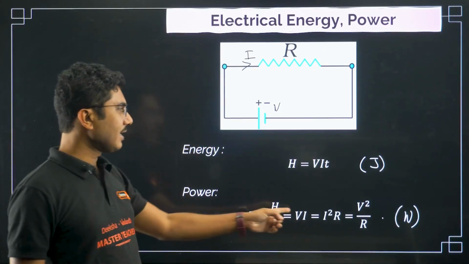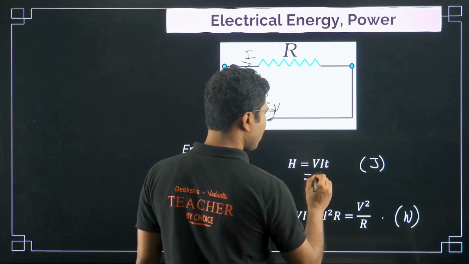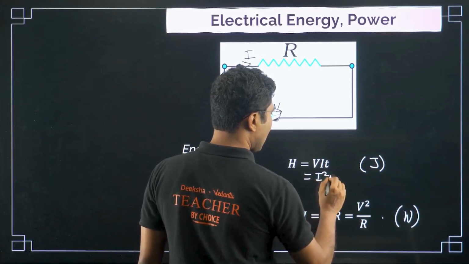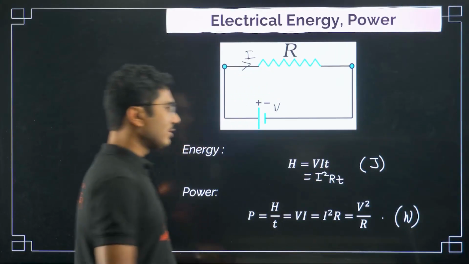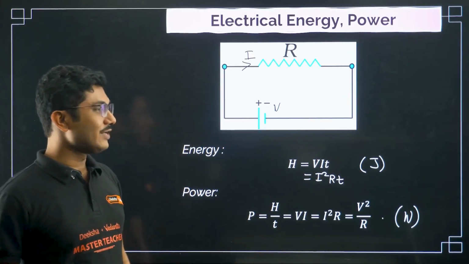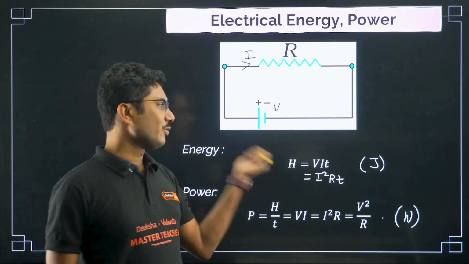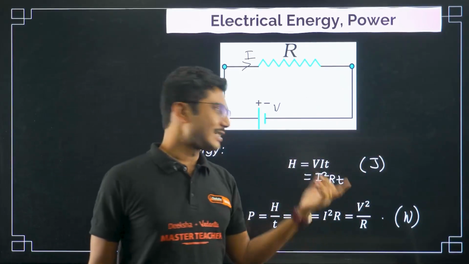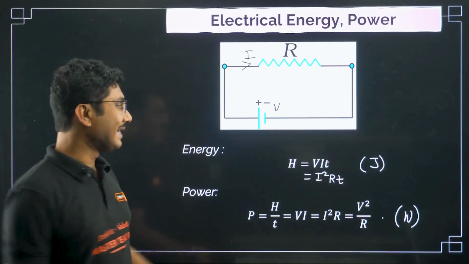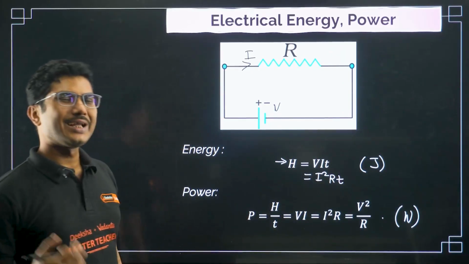And there is another alternative form here also, I square RT. I like to ask students to remember this formula VIT, because it resembles vitamin. So energy is vitamin, vitamin is energy. And it is written H, by the way, because it is basically talking about the heat energy.